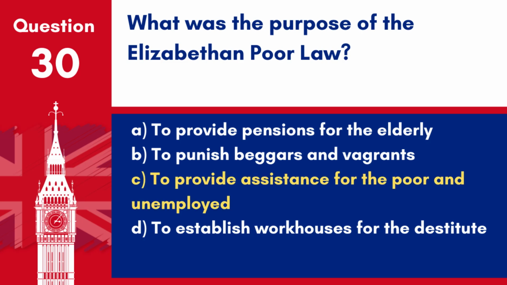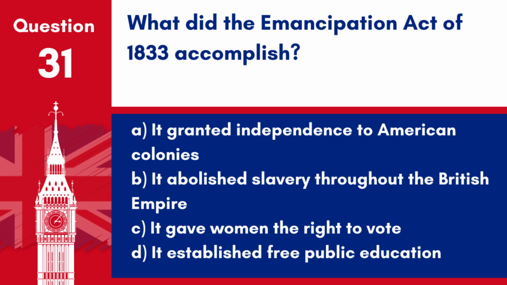Answer. C. To provide assistance for the poor and unemployed. The Elizabethan Poor Law of 1601 established a system for providing relief to the poor, which became a model for later welfare legislation. Question 31.